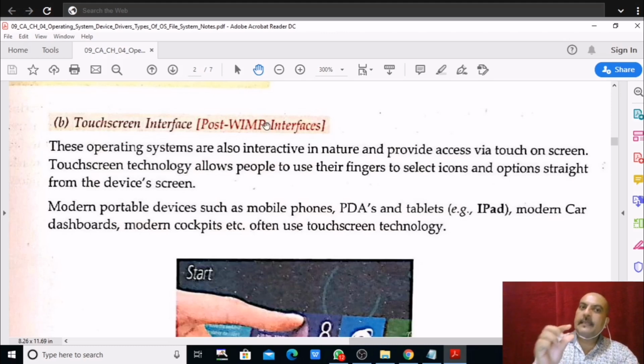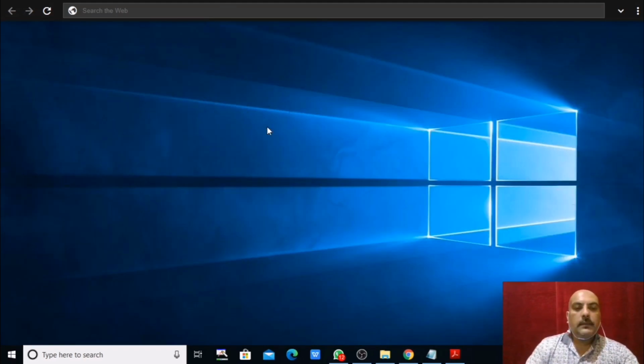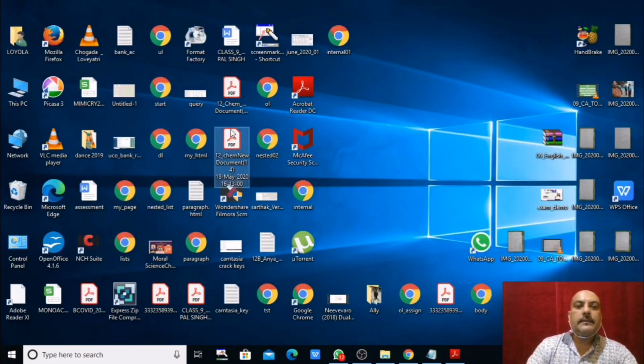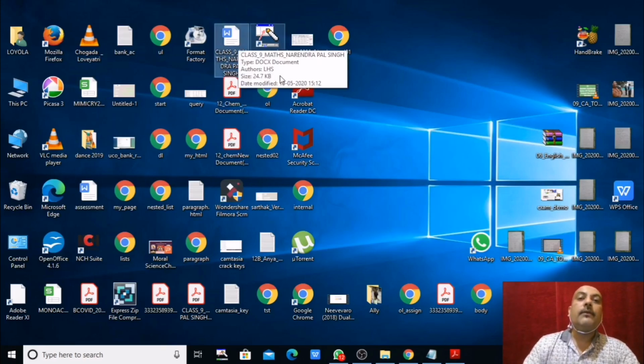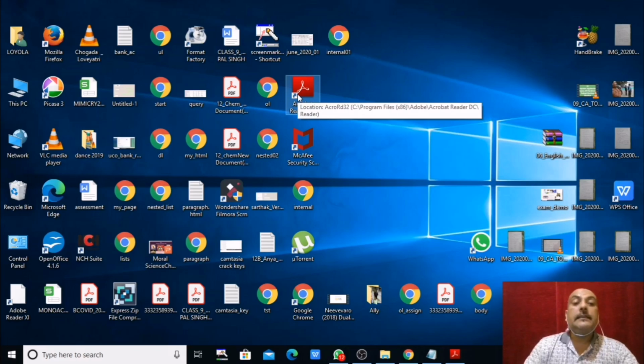Icon, it contains icons. Here you can see icons, these icons, these icons, all these are icons. This is a PDF, this is a Chrome file, this is a Word file, this is a PDF. This is what it is. Icon.